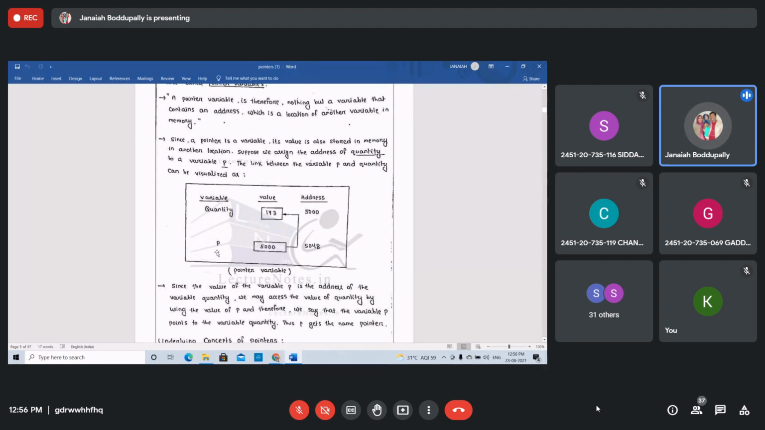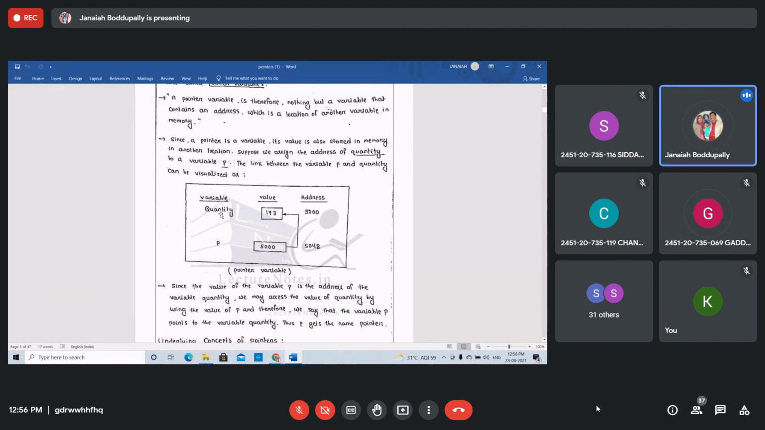One more variable, p, stores the address of the quantity. 5000 we are storing here. So the value at p is 5000. The address of the quantity is 5000, and we are storing that address as the value of p. But p is also a variable having some address, 5048. That's why p is called the pointer variable. Convinced now, clear?